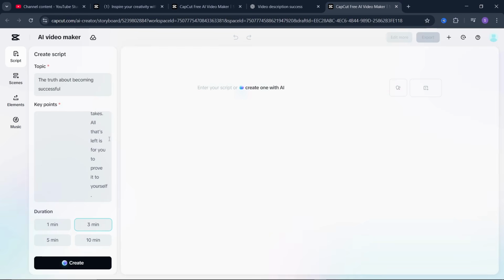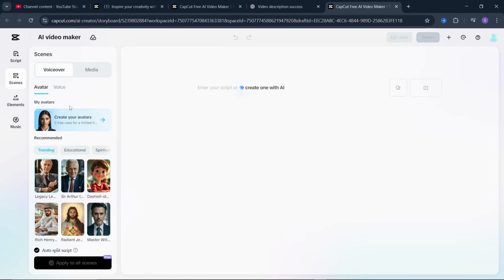So guys, once you paste all of these key points in here, the next thing is simply come over here and select 10 minutes. Over here on CapCut, you don't have up to 20 minutes, so just select 10 minutes. Once you select 10 minutes, you can come over to where it says scenes. Now they are going to show you some options that you can select for the avatar. Come over here and select any of these.